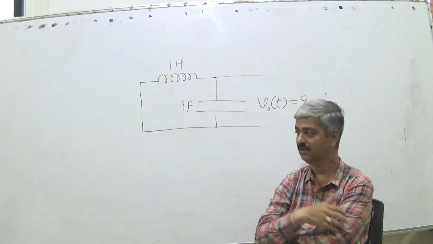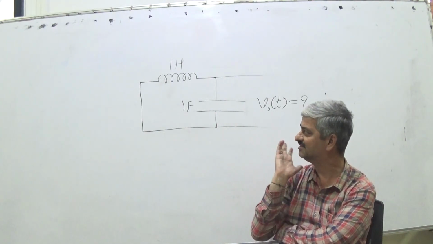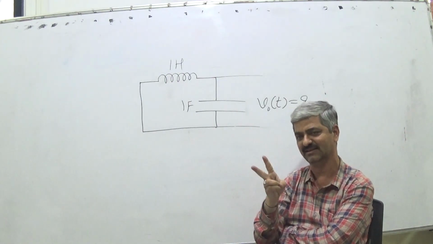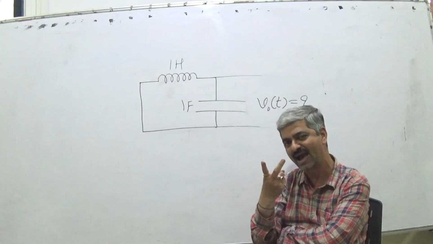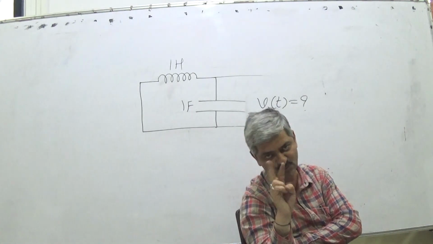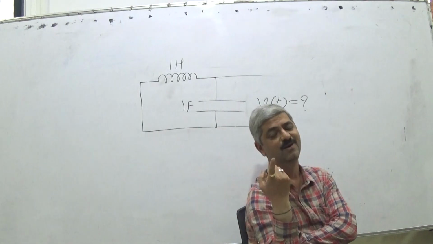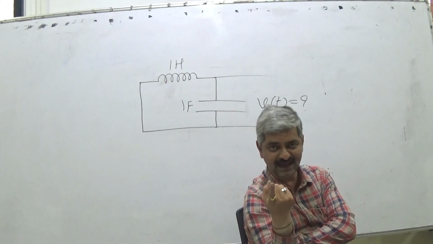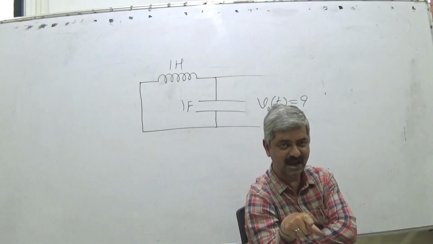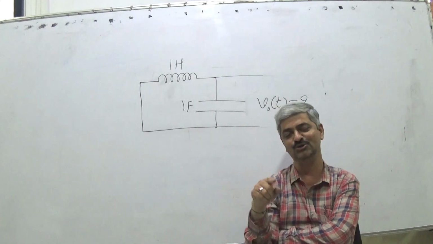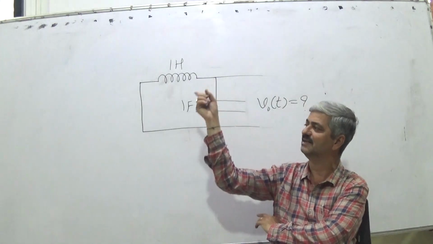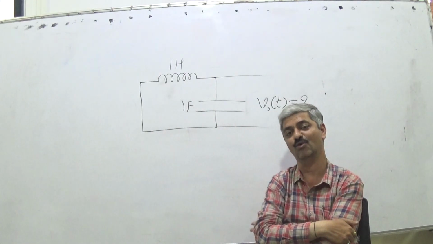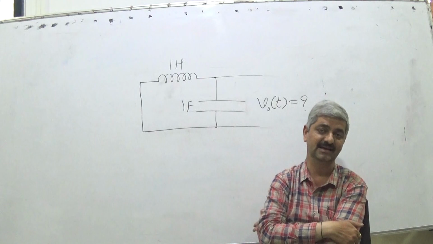I have used just two components, inductor and capacitor. These are the components which have a differential relationship between voltage and current in a complementary way. For an inductor, voltage is proportional to the derivative of current, and for a capacitor, current is proportional to the derivative of voltage. And I just connected them together. What will happen? It is a very interesting question.